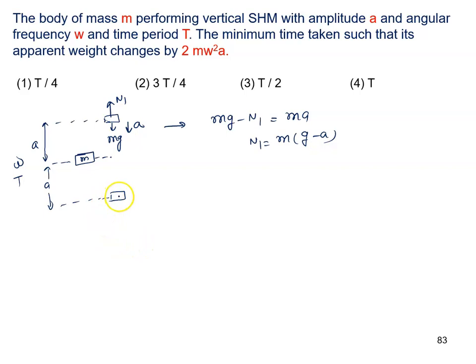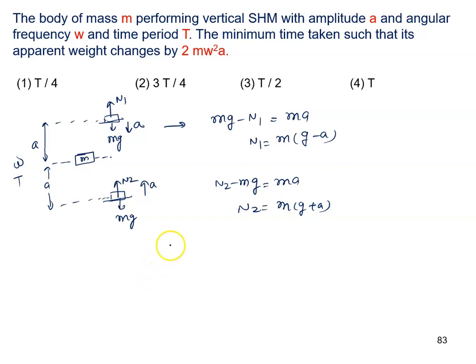When the body is here, we all know the normal reaction always acts toward this side, the weight always acts toward this side, and this is the acceleration toward the mean position or toward the center. So we can write N2 minus mg equals m into A. N2 is written as mg plus mA.